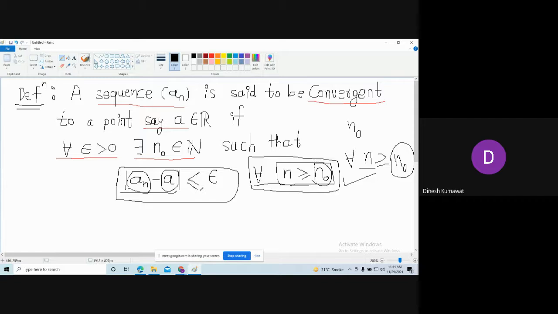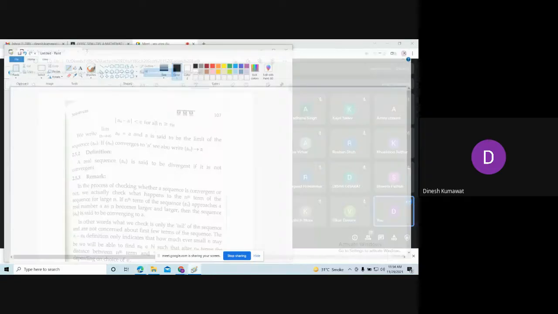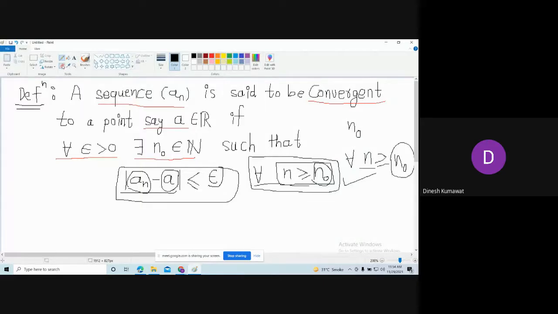Now here, there will be no equality. This is strictly less than epsilon. Though we are saying this is true for every epsilon bigger than 0, this definition is automatically true for bigger epsilon.